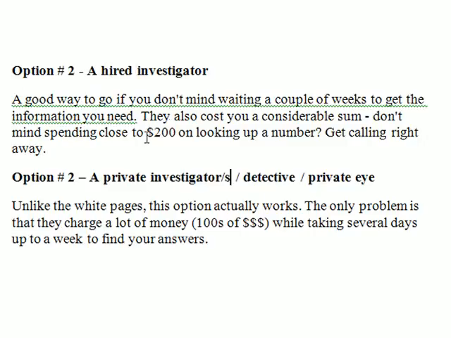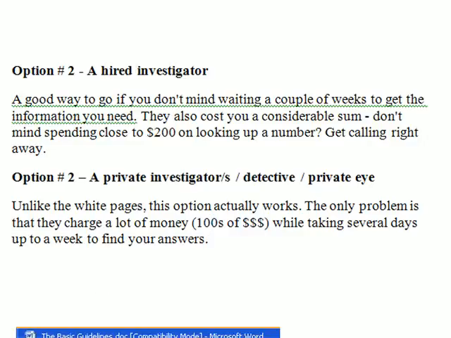And here I give some figures, saying private detectives are a little bit expensive, like $200, and they also may take a couple of weeks to find your results, right? You don't have to stick to those two values here. I'm saying they charge a lot of money, hundreds of dollars, while taking several days. You can say over $100, over $200, $150, blah blah blah, make up something. Don't say $10,000 though. And taking several days, taking many days, 2 to 3 days to a week to up to several weeks. You know what I'm talking about, right?